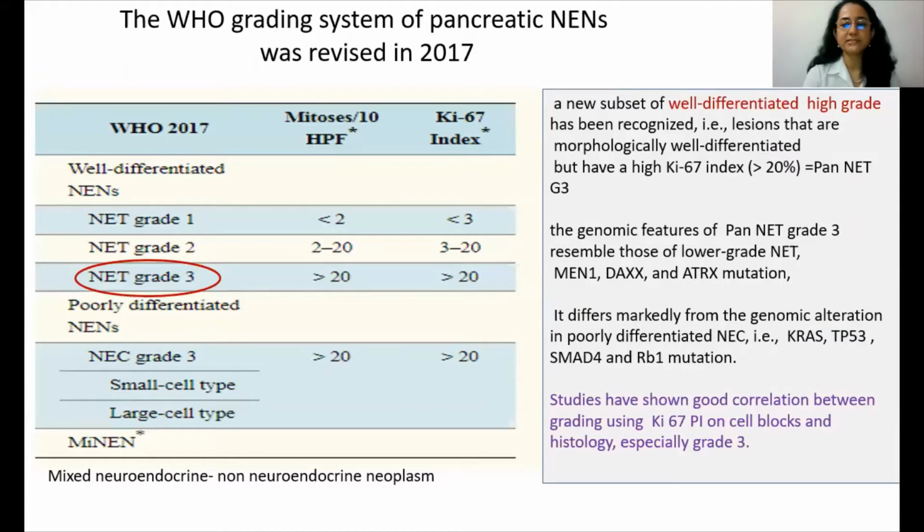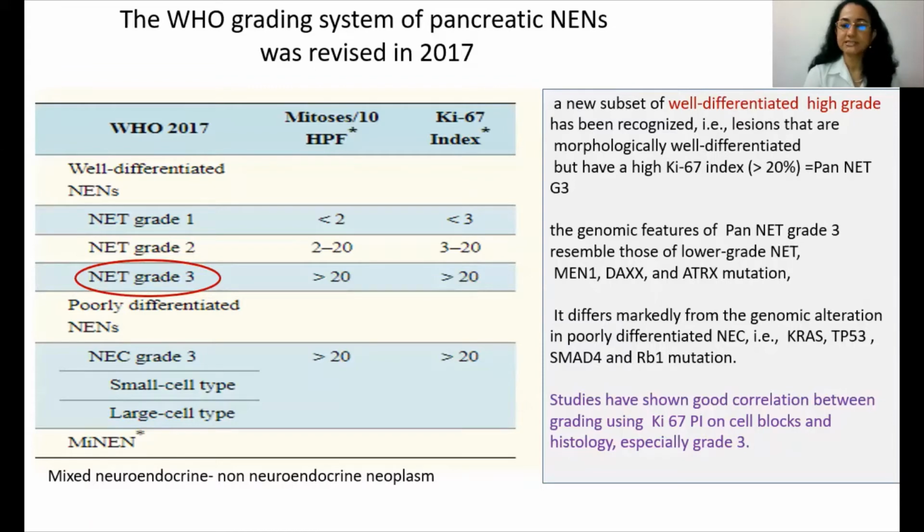So WHO recently, in 2017, revised its grading system of pancreatic neuroendocrine neoplasms. They are now divided into the well-differentiated and the poorly differentiated tumors, and further into grade 1, 2, and 3 based on the mitosis or the Ki67 index. Grade 1 is less than 3%, grade 2, 3 to 20%, while grade 3 is more than 20%.